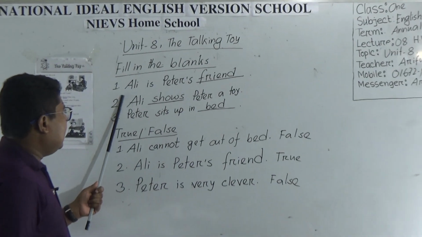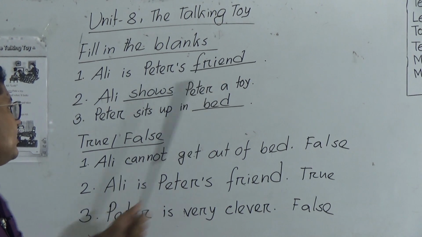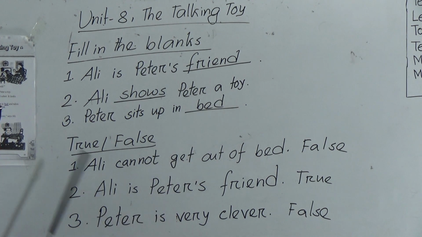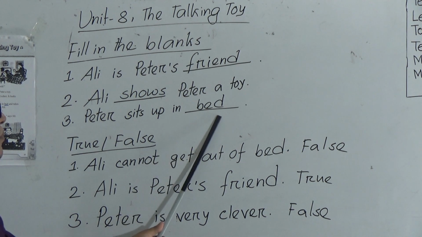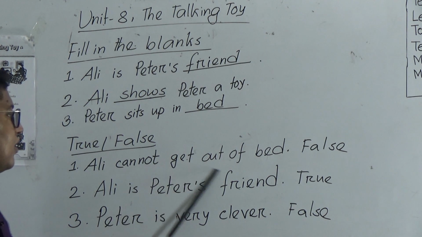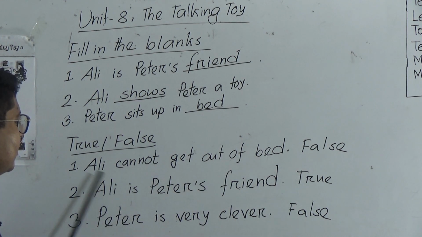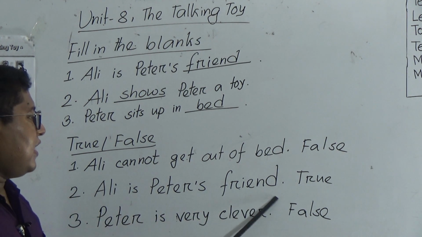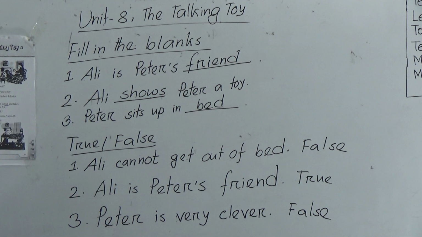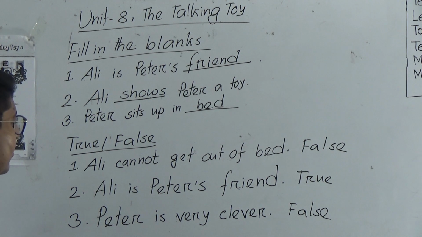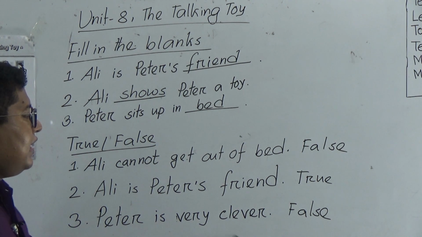Fill in the blanks. Number 1, Ali is Peter's friend. Number 2, Ali shows Peter a toy. Number 3, Peter sits up in bed. True, false. Number 1, Ali cannot get out of bed. This is false because we know from the story Peter cannot get out of bed. Number 2, Ali is Peter's friend. This is true. Number 3, Peter is very clever. False because from the story we know Toto is very clever.